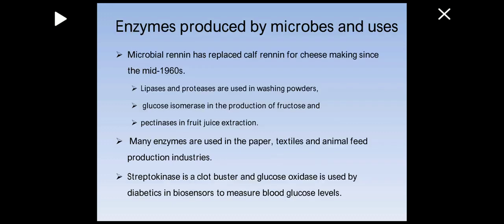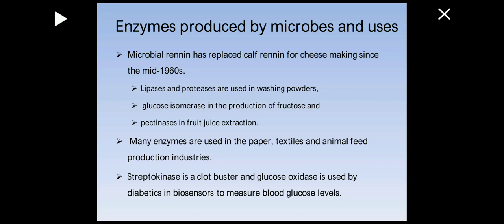Right, so enzymes produced by microbes and their uses. There are certain enzymes which are produced by microbes during the process of fermentation, and then they are utilized in certain important ways. Microbial rennin has replaced calf rennin for cheese making since the mid 1960s.